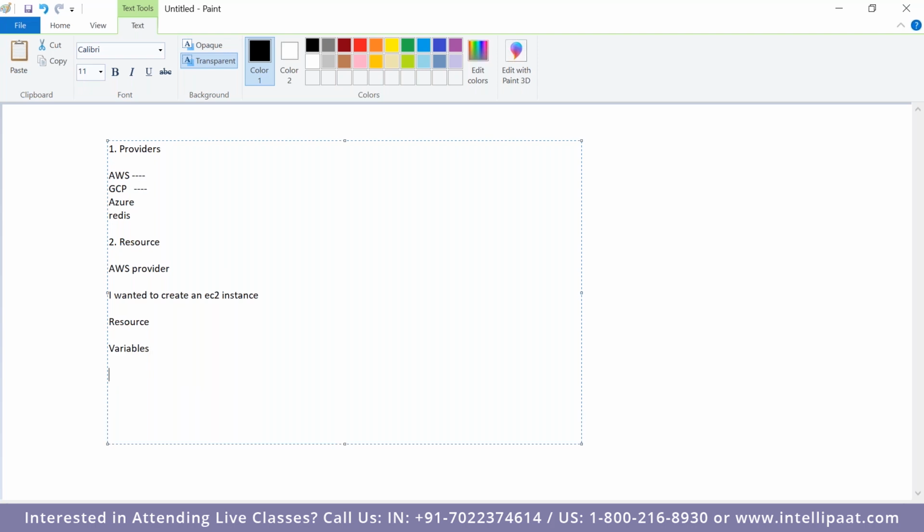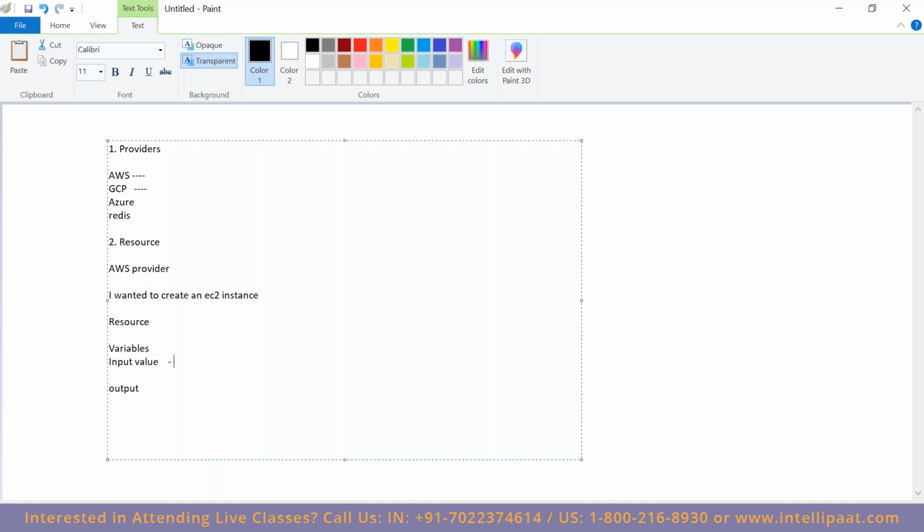Variables. So variables are nothing but an input value which can be defined while writing our Terraform script. Output. Now, output is the resultant value. For example, using the provider AWS, I'm creating an EC2 instance. Let's consider an input value I'm giving. If I wanted to create an EC2 instance, what all is required?